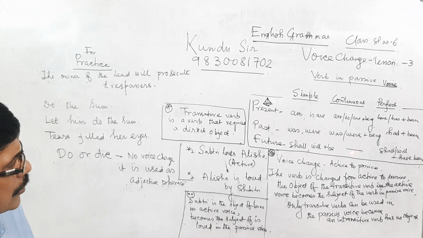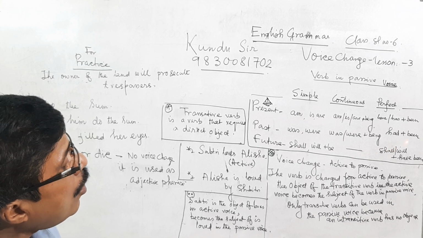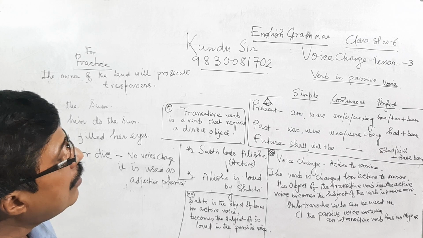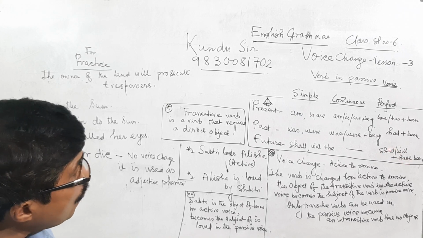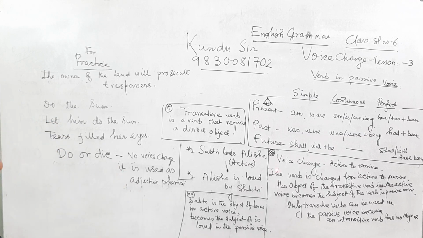Then no use in continuous. Then perfect, shall or will plus have been. It is most important.